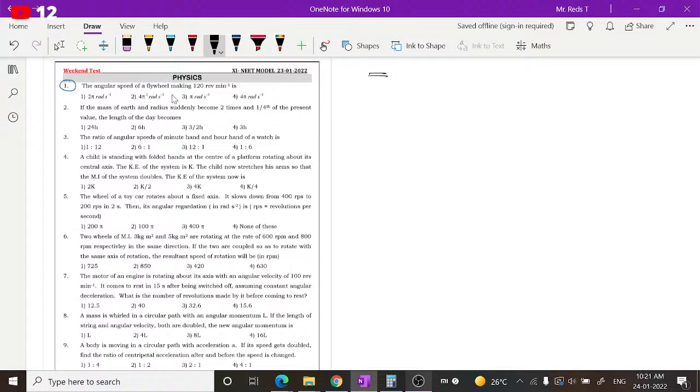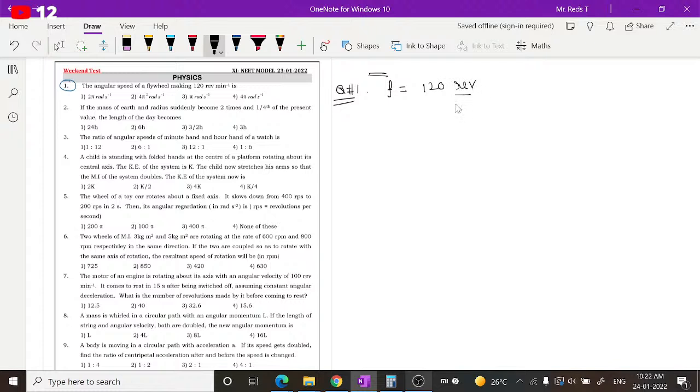The angular speed of a flywheel making 120 revolutions per minute is... 120 revolutions per minute. Number of revolutions per second is nothing but frequency. Here revolutions per minute is given.